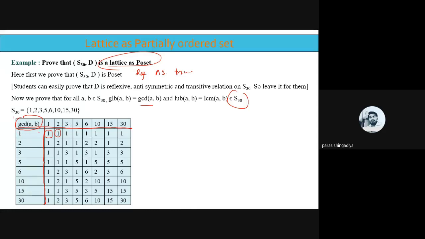Then 1 with 3. We have to keep 1 fixed and define its pair with all the others. Okay, 1 with 1, 2, 3, 5, 6, 10, 15, 30. So what is the GCD of 1 with the remaining all?